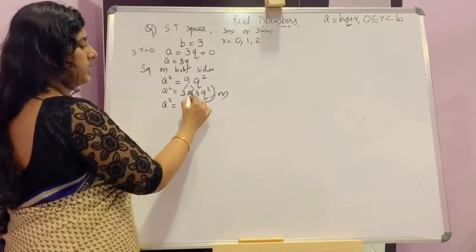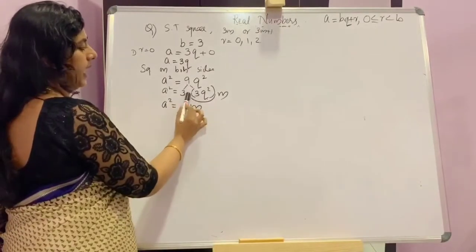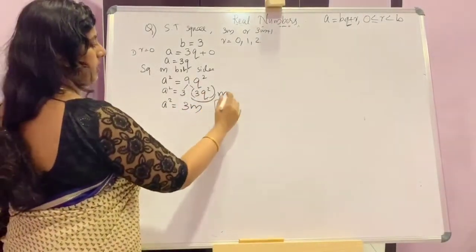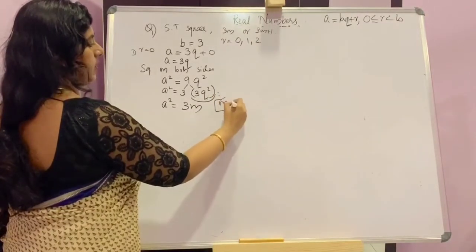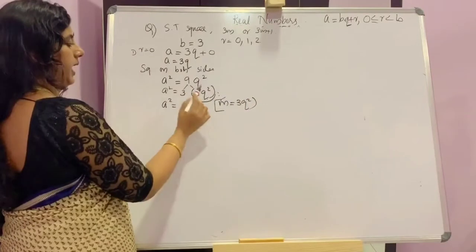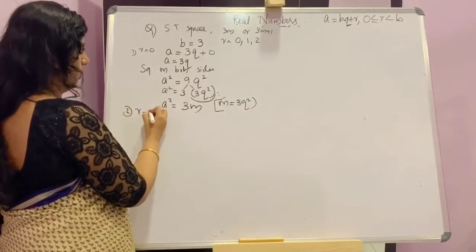We are taking this 3q square as m, so we can say 3m. Here m is equal to 3q square. Then this is 3m.